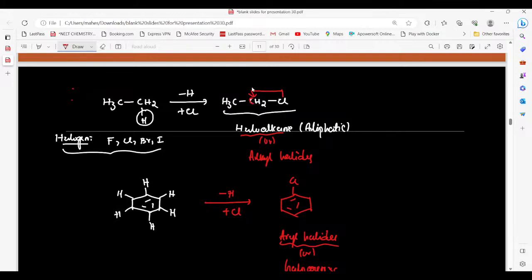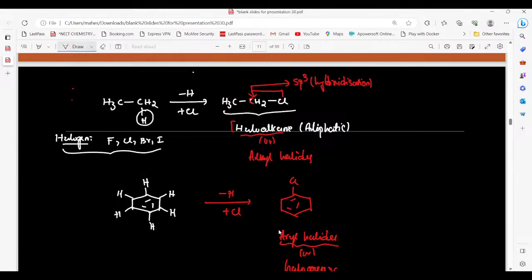Here we observe that this carbon has single bonds, so it undergoes sp3 hybridization. In haloalkanes, the halogen attached carbon has sp3 hybridization.